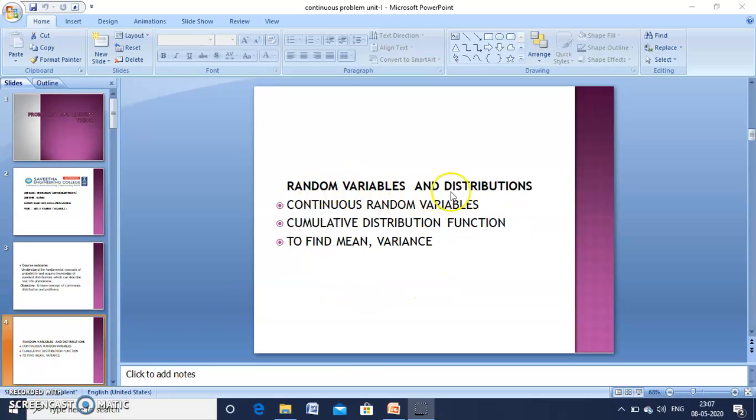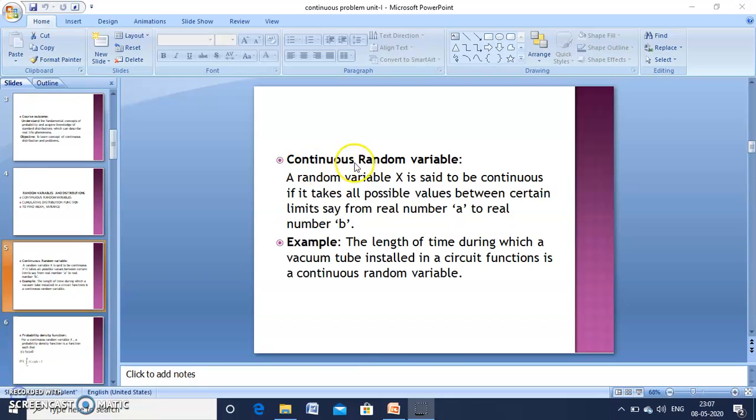Now, random variables and distributions. In that we are going to see continuous random variables, second one cumulative distribution function, third one to find mean and variance. Continuous random variable: a random variable capital X is said to be continuous if it takes all possible values between certain limits, say real number A to real number B. An example of a continuous random variable is the length of time during which a vacuum tube installed in a circuit functions.